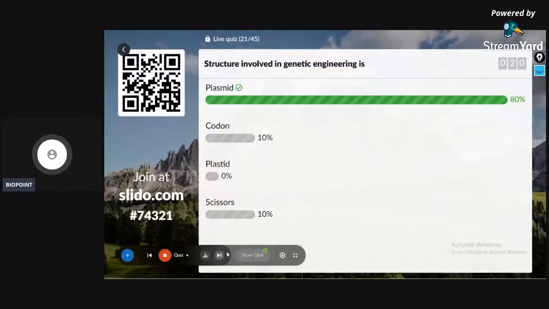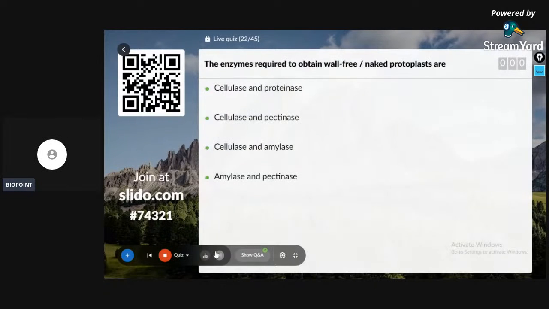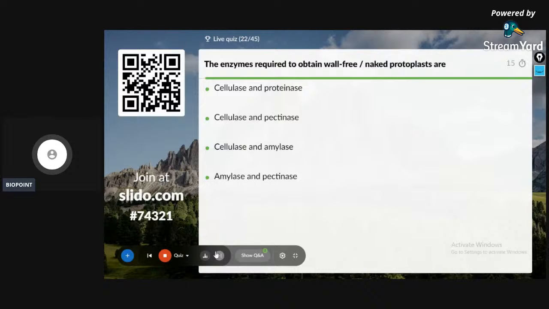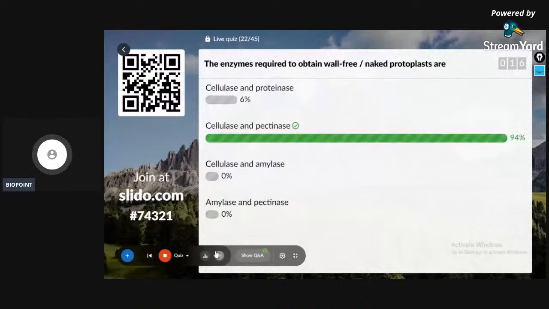Okay, 22nd question on the screen. The enzymes that are used to obtain wall-free naked protoplast are: cellulase and proteinase, cellulase and pectinase, cellulase and amylase, amylase and pectinase. Very good. 94% of the students with the correct answer, the enzymes are cellulase and pectinase.